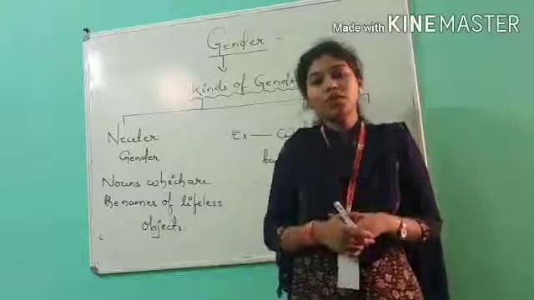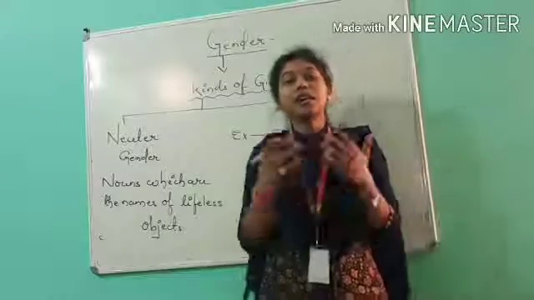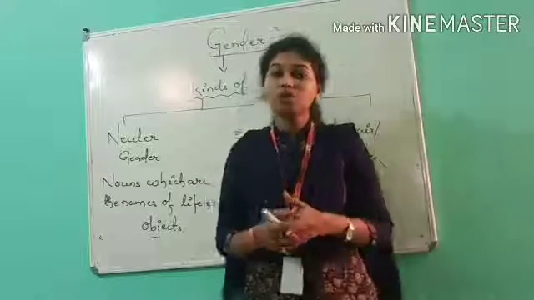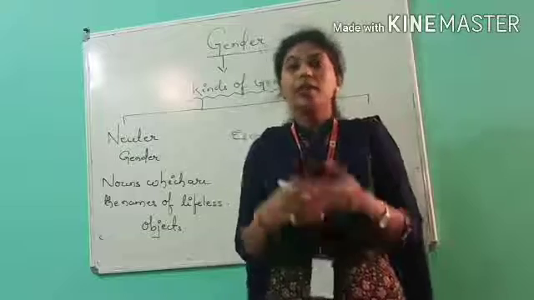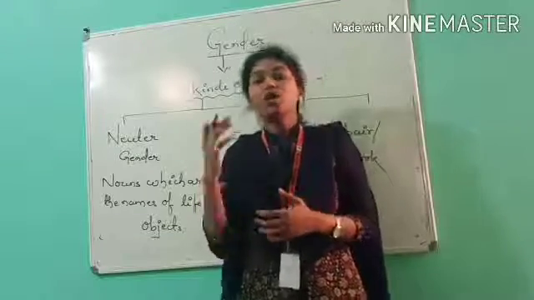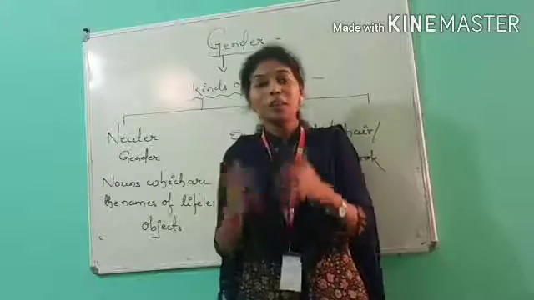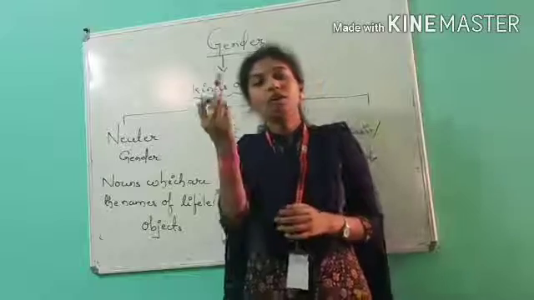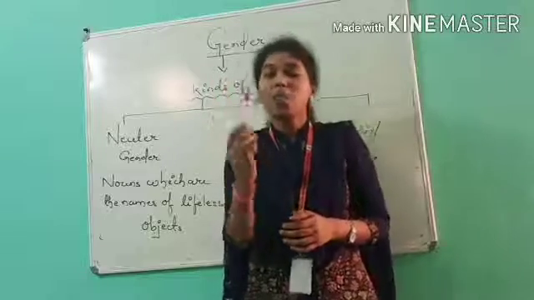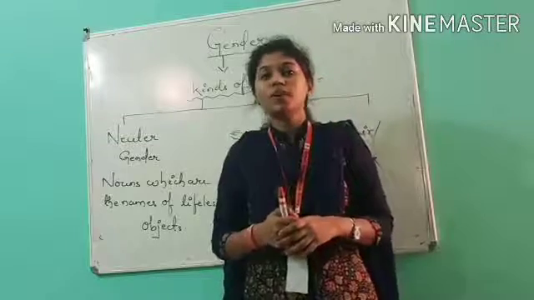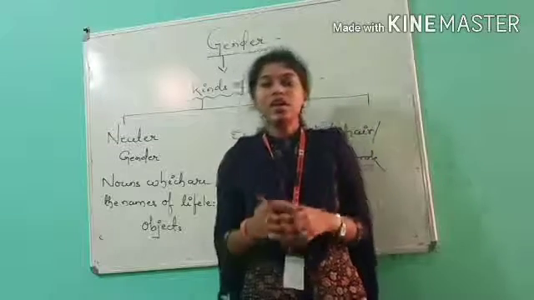Table is a non-living thing. The chair you are sitting on is a lifeless object, and the pen you are using, or the pencil, or the eraser you are using, that is a lifeless object. Or if you are sitting under a table lamp, even the table lamp is a lifeless object, right? So here I am holding a marker. A marker is a lifeless object. A watch is a lifeless object. Yes or no? Yes. So it's very easy.